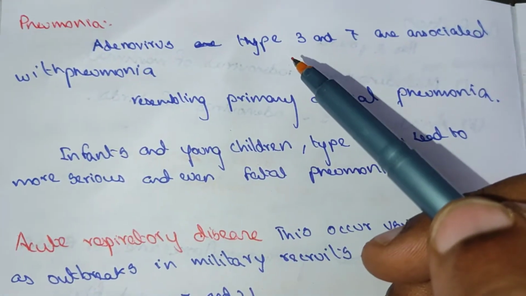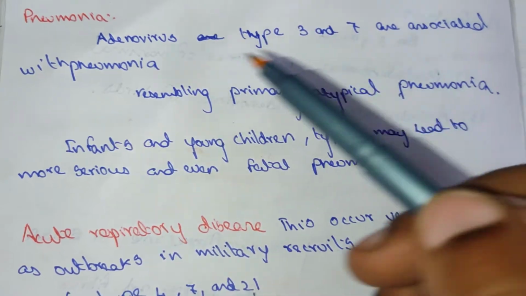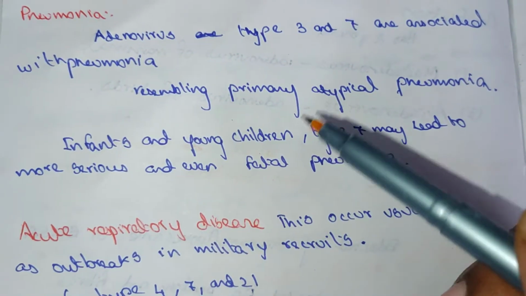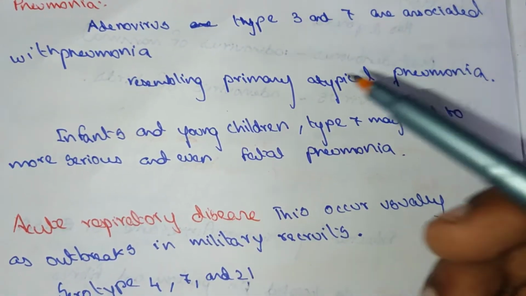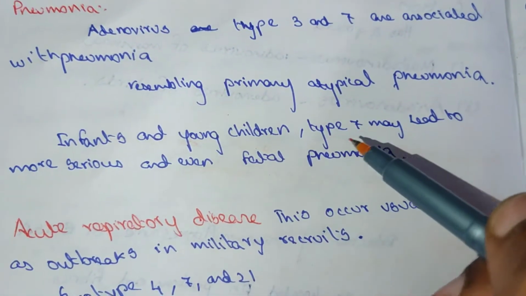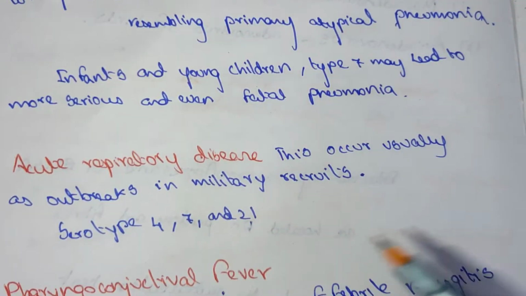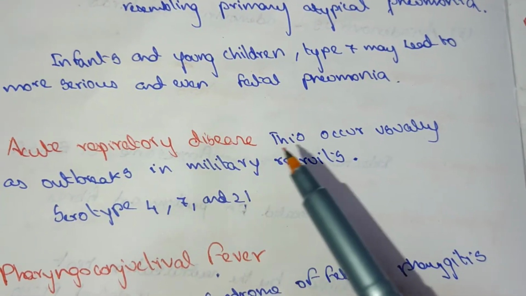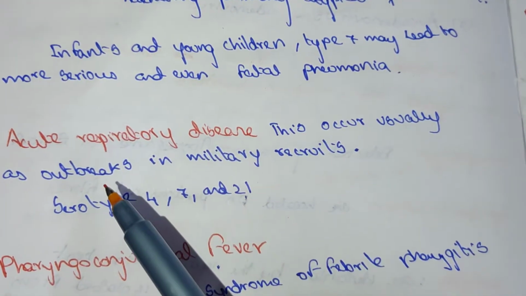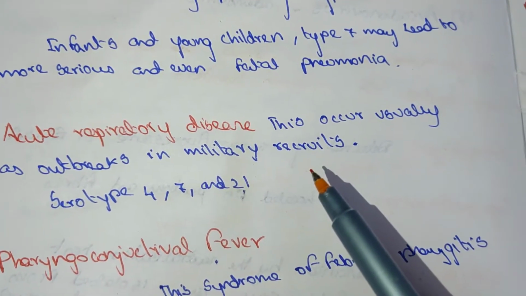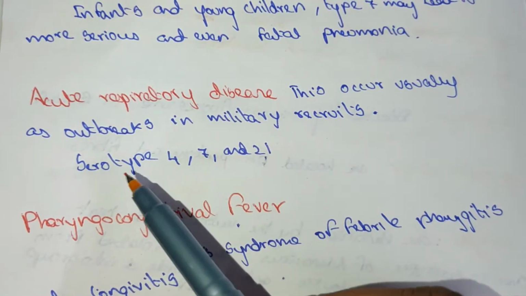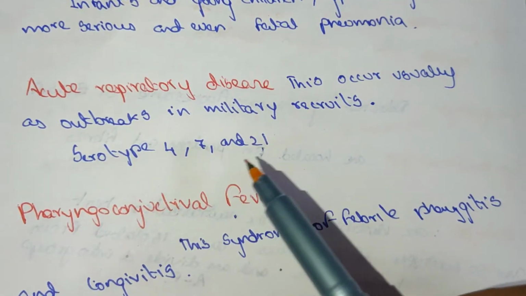Pneumonia. Adenovirus types 3 and 7 are associated with pneumonia, resembling primary atypical pneumonia. In infants and young children, type 7 may lead to the most serious, even fatal, pneumonia. Acute respiratory disease. This usually occurs as outbreaks in military recruits. Serotypes are 4, 7, and 21.